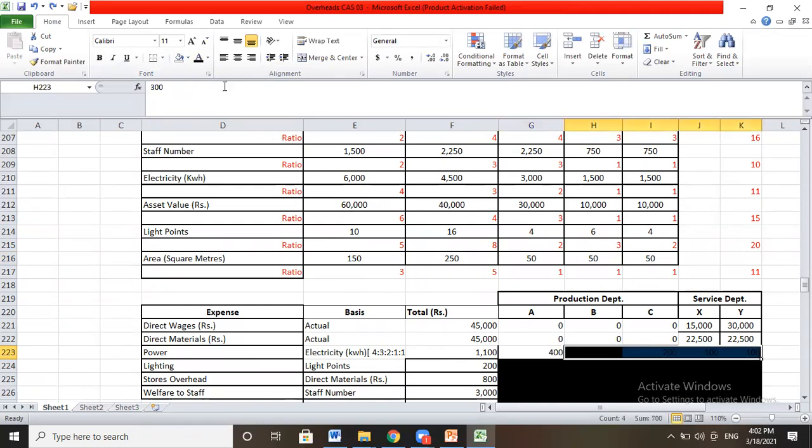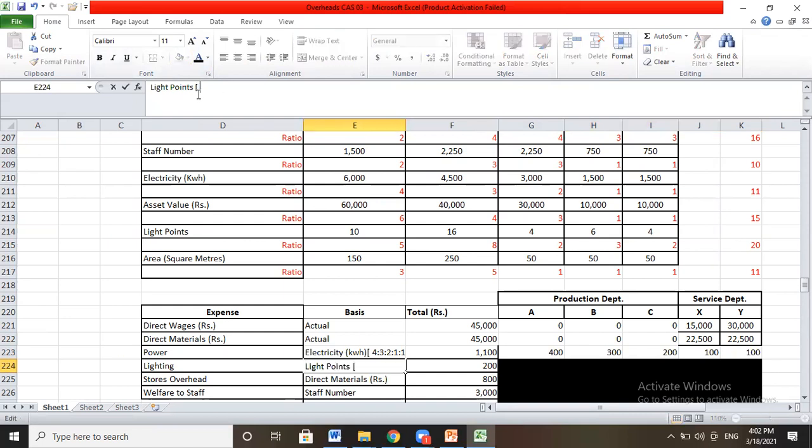The same thing will be followed throughout. We'll divide by 11 and multiply by the particular ratio. Then in case of light points, the ratio is 5:8:2:3:2. Total is 20. So for light points, I will mention here 5:8:2:3:2.